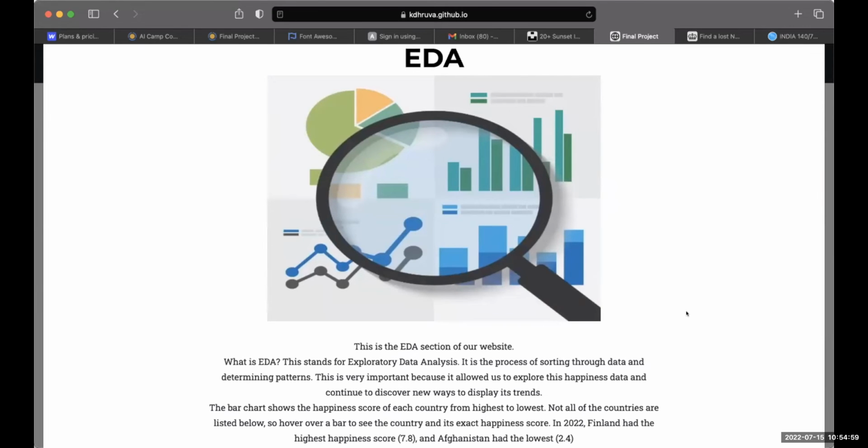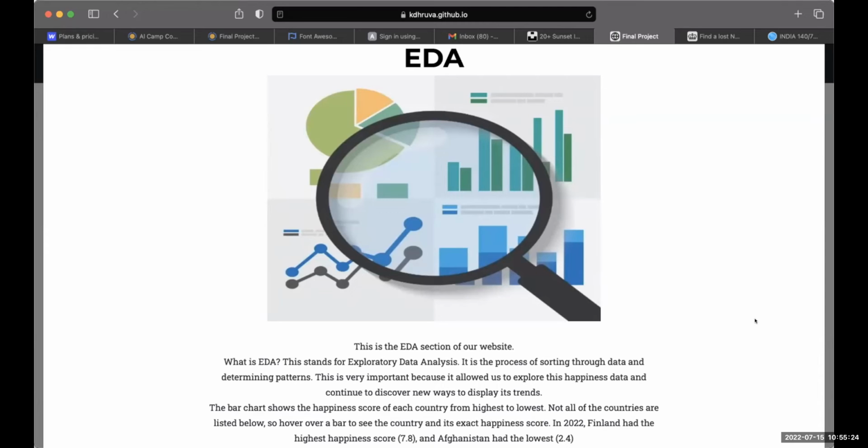Hello, and welcome to the EDA section of our website. Here we will display graphs of our data to give a better visual understanding of the structure of the information in our tables. EDA stands for Exploratory Data Analysis, and this process allows us to examine data and predict future outcomes. In the EDA section, we chose to include 5 of the most significant graphs that we felt really helped